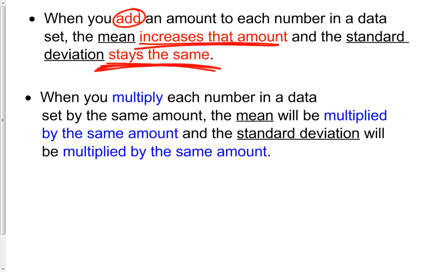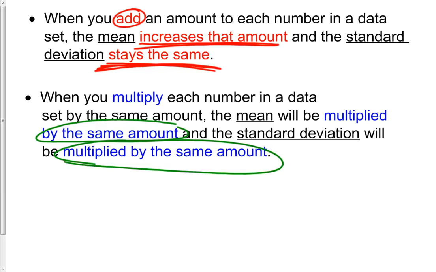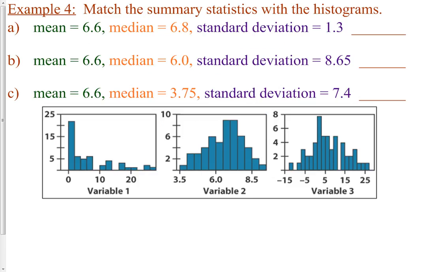When you multiply, such as a percent raise, like that 3%, when you multiply each number in a data set by the same amount, both the mean and the standard deviation will increase by that amount. If it's 3%, it increases by 3%. If it's 5%, they'll both be increased by 5%. Okay? So that's the meaning of that slide.